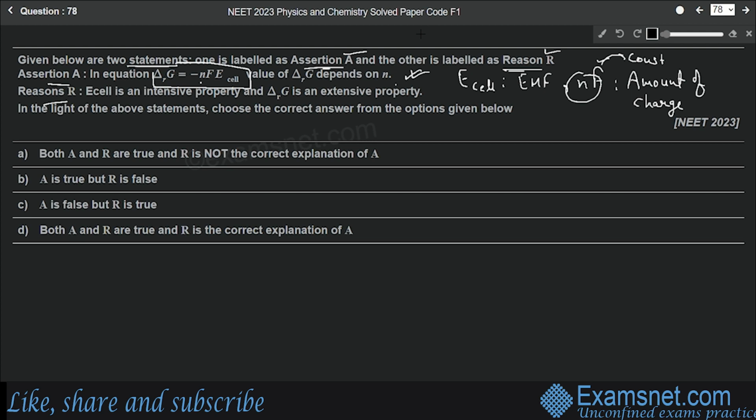Now the reason says that E cell, that means EMF of the cell, is an intensive property and delta rG is an extensive property. This is also correct, that E cell is intensive and delta rG is extensive. But this reason does not explain the assertion. It is not the correct explanation of assertion. So both are individually true, but R is not the correct explanation of A. So option A will be the correct answer.